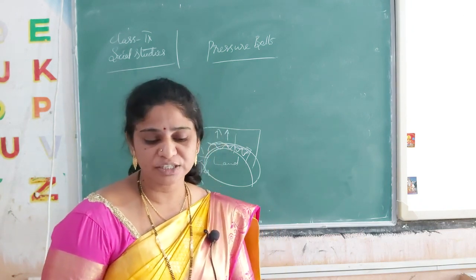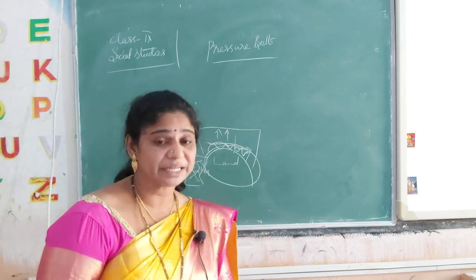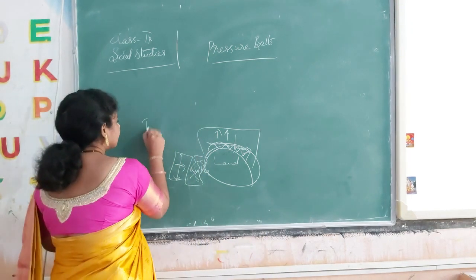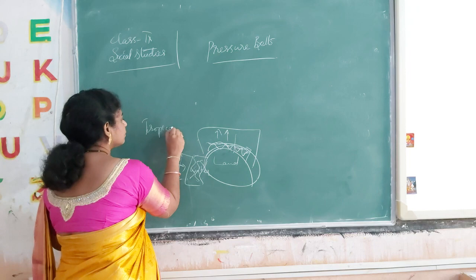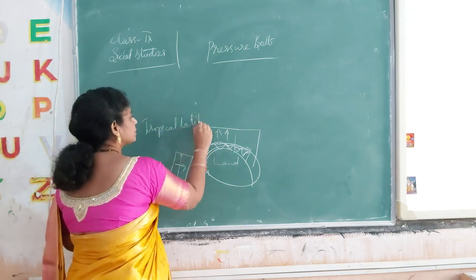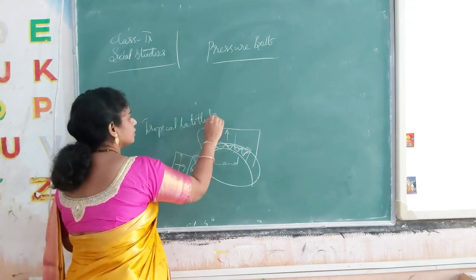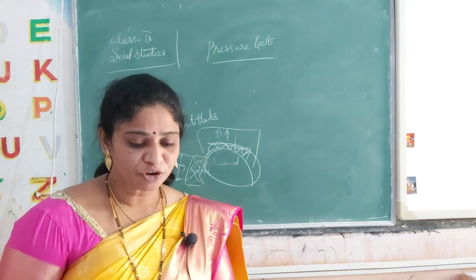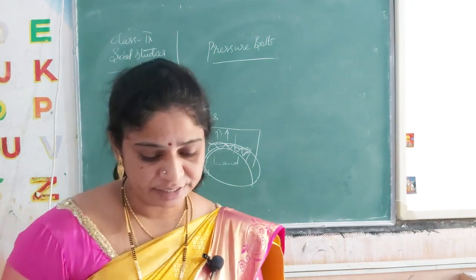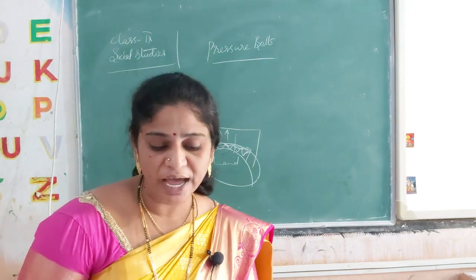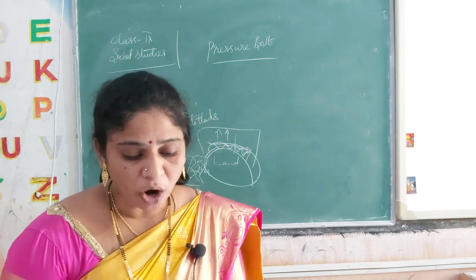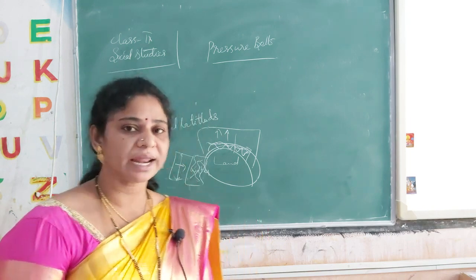The tropical latitudes receive more intense solar radiation and are hotter than the temperate and polar latitudes.